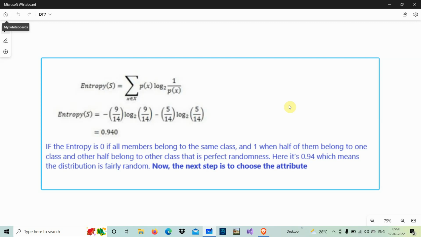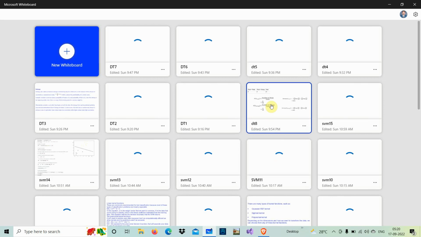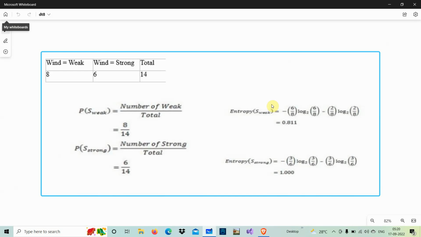Now the next step is to choose the attribute. Which attribute are we going to choose? Now if you see the next slide, we are using the same entropy. Let us consider the particular attribute wind. If the wind is more, most probably it will be difficult to play cricket. If the wind is strong, we cannot play, and if it is weak, we can play. Out of these 14 data, for 8 cases it is weak wind and for 6 cases it is strong wind.